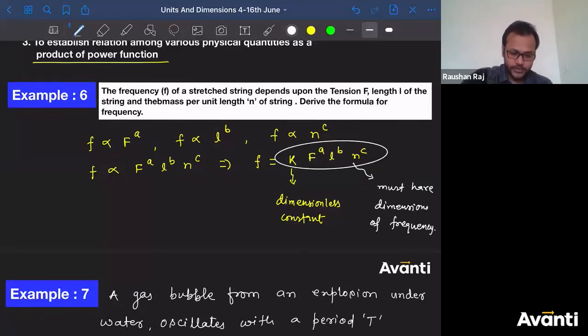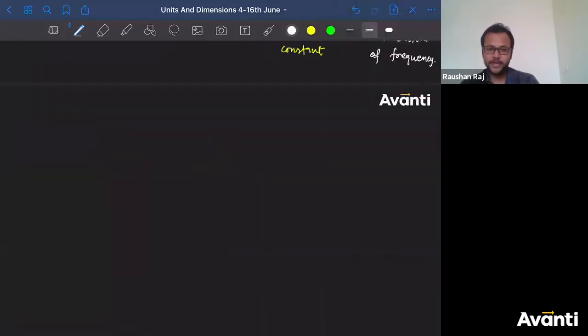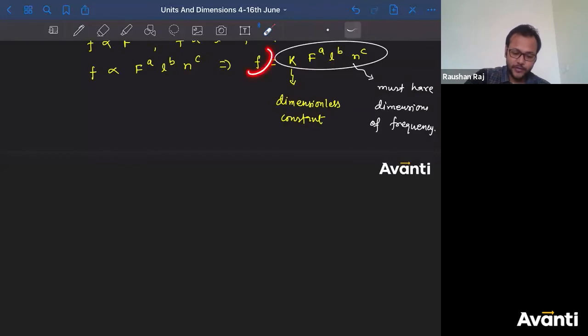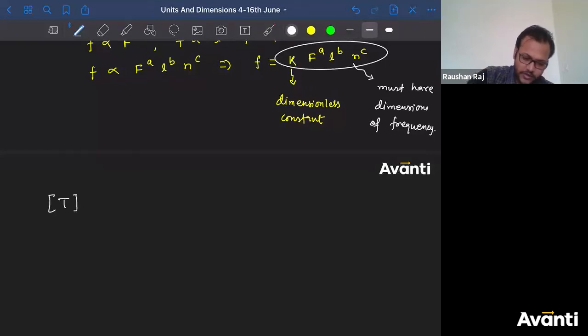Okay, let's see. So now what we are going to do? Now we'll compare the dimensions. That's it. Tell me, what is the dimensional formula for frequency? Come on, guys, tell me. Yes. What is that? T inverse. So I'll write T inverse. I'm not using these square brackets, for convenience.